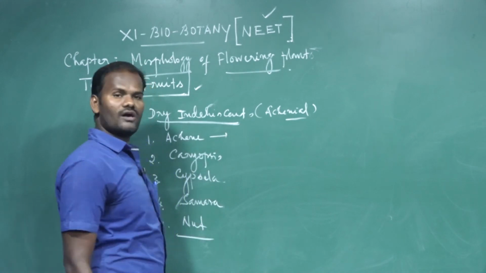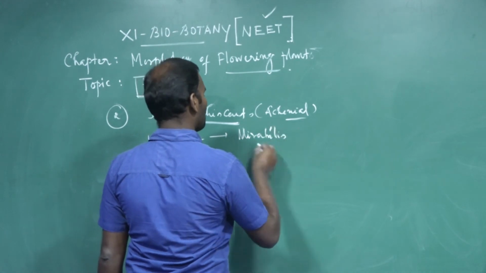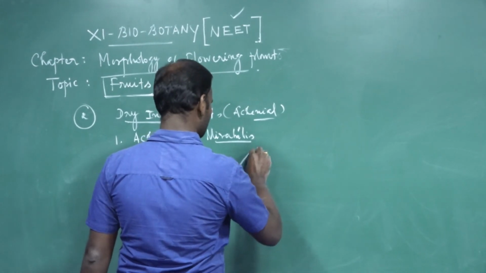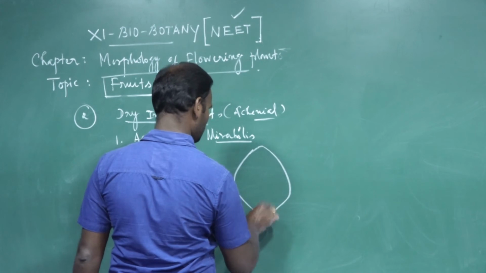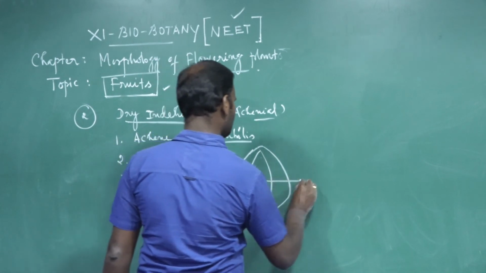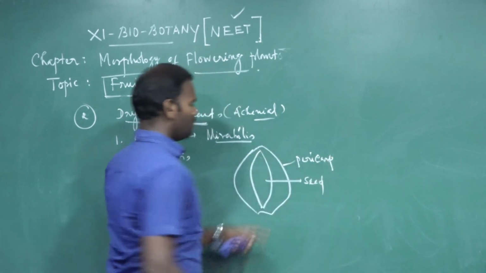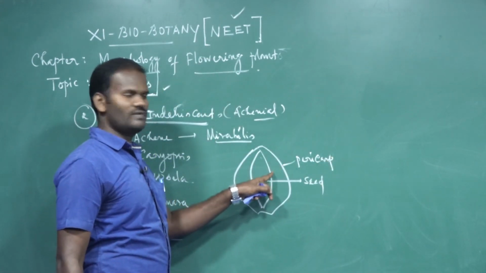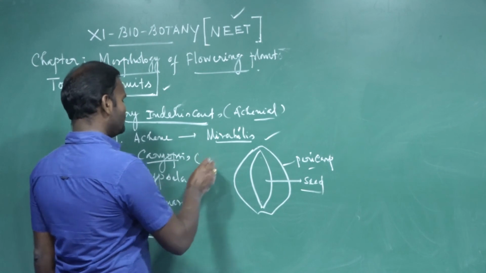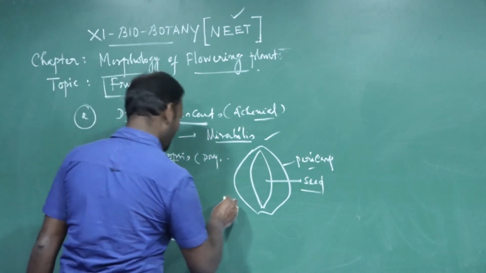Achene is developed from a monocarpellary unilocular ovary. For example, Mirabilis jalapa, the four o'clock plant. Here, in achenial fruit, this is the seed and this is the pericarp, the fruit wall. The pericarp is free from the seed coat. They are not fused with the seed coat. It is achenial fruit, Mirabilis jalapa. Caryopsis is a dry, indehiscent, one-seeded fruit. For example, paddy.